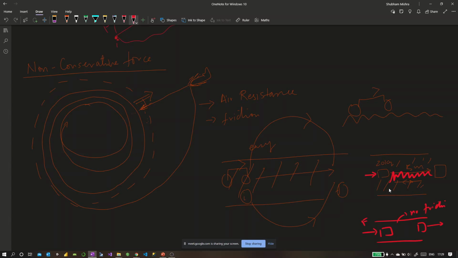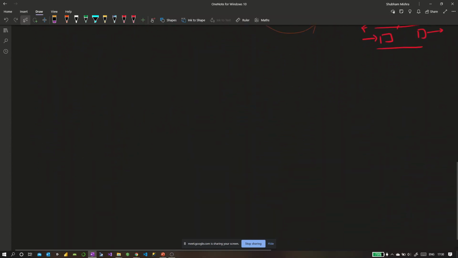Okay, so I hope the idea is clear. What are conservative forces and what are non-conservative forces? The conservative forces depend only on the initial and final position, whereas the non-conservative forces depend upon the path that we are following.